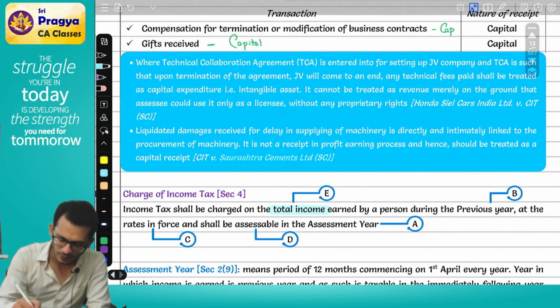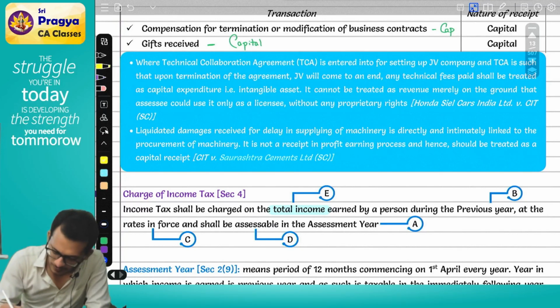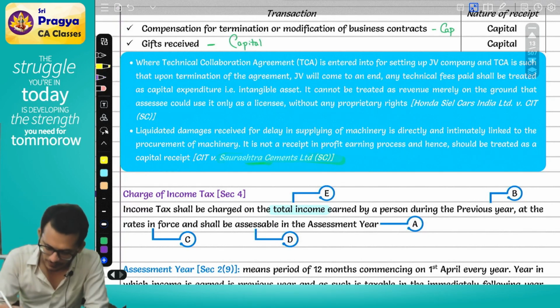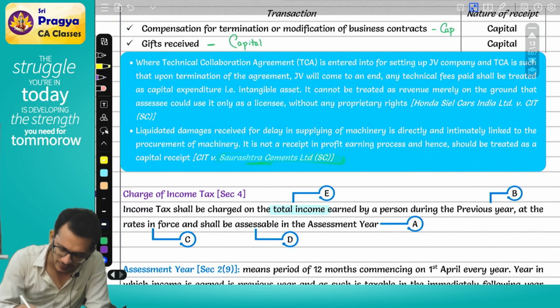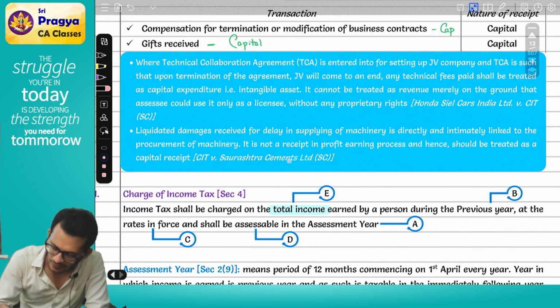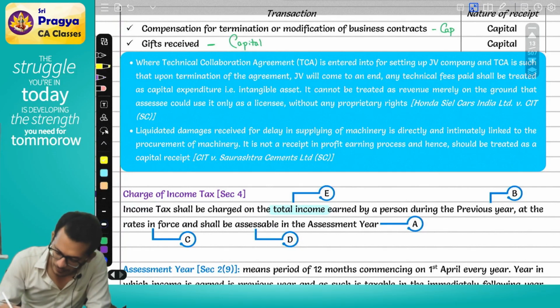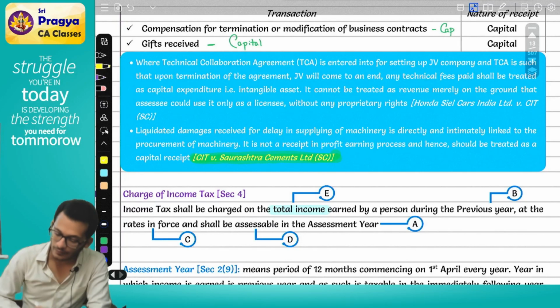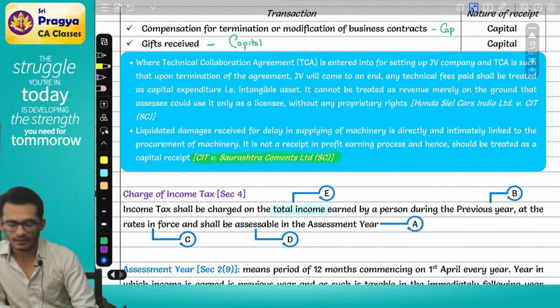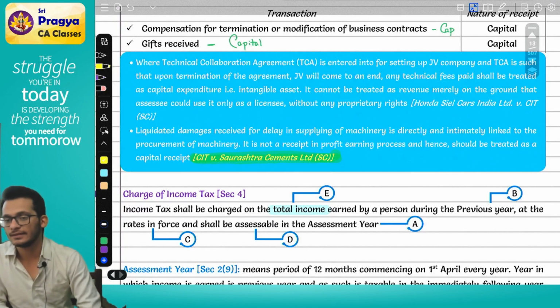Yes. So therefore it is a capital receipt because it is in relation to the asset. When it is in relation to the asset, it cannot be called a revenue receipt. It will be called a capital receipt, which is CIT versus Saurashtra Cements. Clear? Not clear? Clear? Can we go forward?